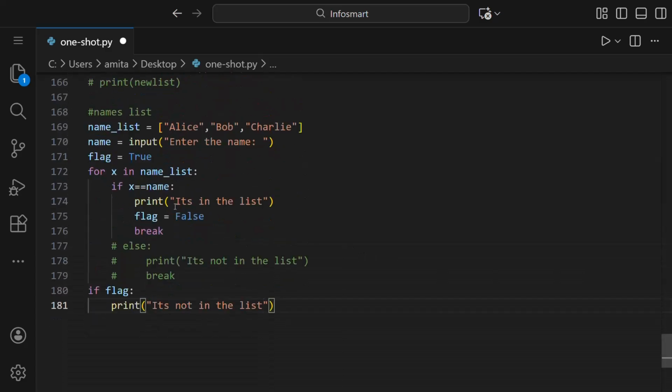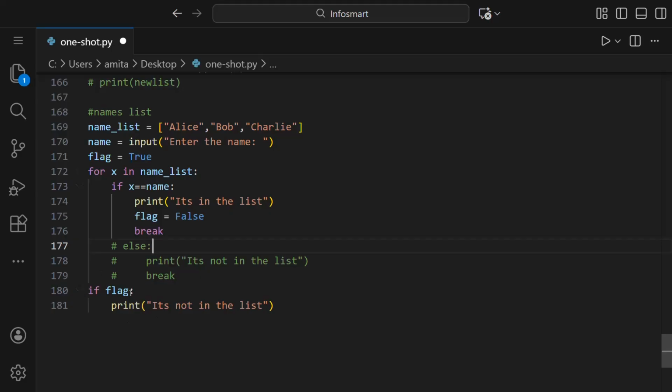So what we did is that we set a random variable which has a value true, in the beginning of the program. If the element is in the list, then the value will be false and it will break. So only it's in the list will be printed, right? But if the element is not in the list, then flag will always be true. It will never go to these conditions and so it will never be false. So at the end of the program it will print that it's not in the list.